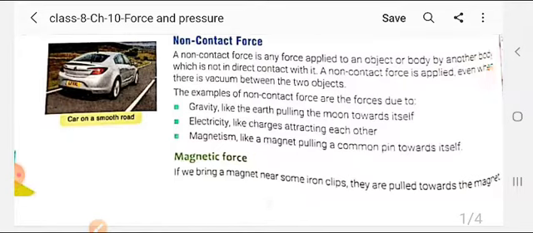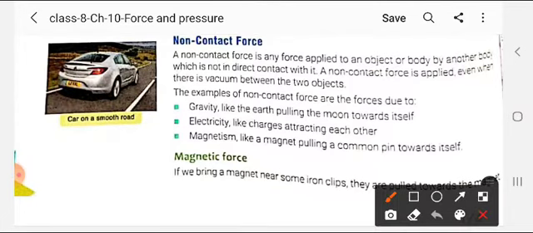Okay students, the forces due to gravity. If you throw anything in the sky, it will return back to the earth's surface. That means there is a force of attraction between the earth and that object.